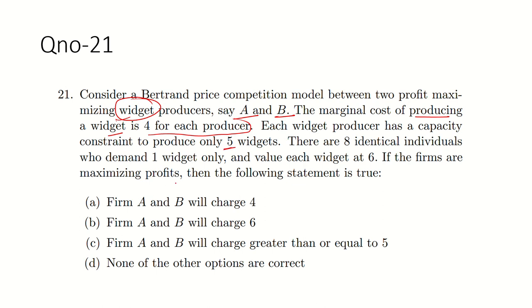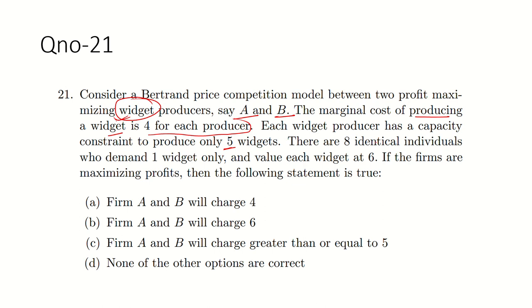So whatever firm A and firm B are producing, they have a capacity of producing a quantity of only 5, not beyond 5.